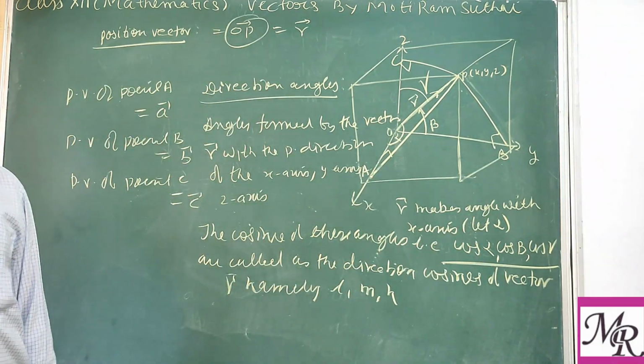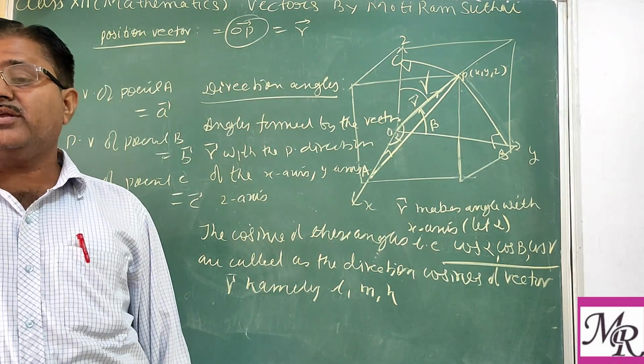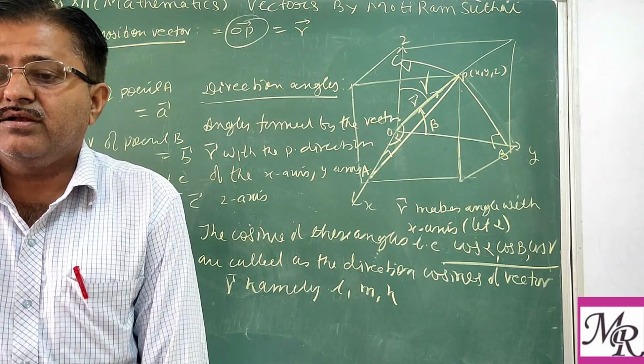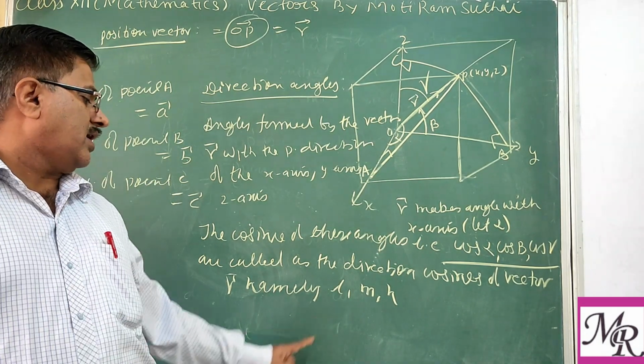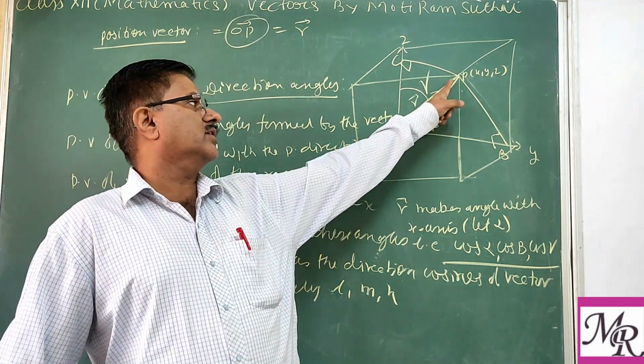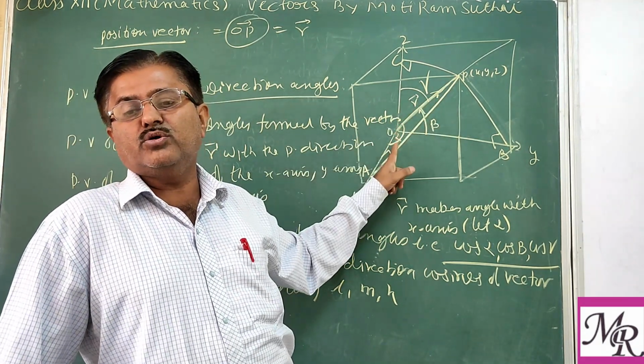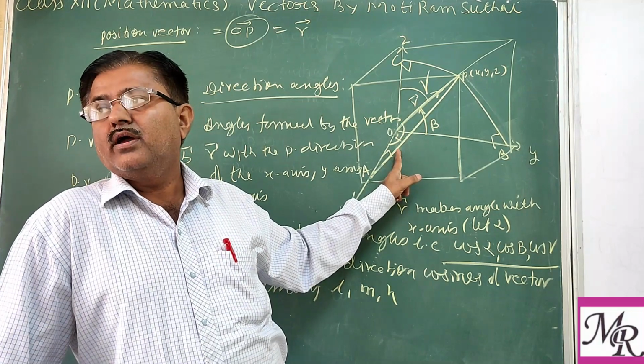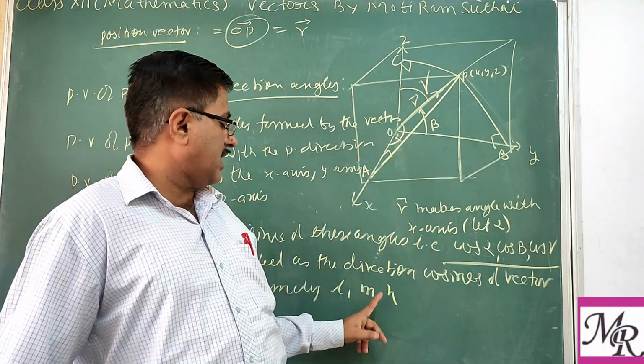So this is very important. What is L? L is the cosine of the angle formed by the position vector r with the positive direction of x. What is M?